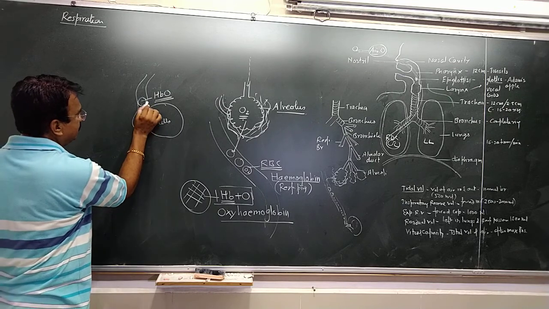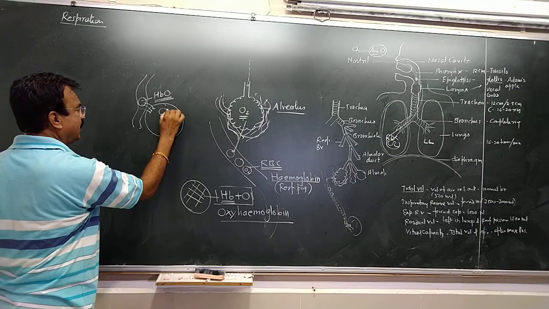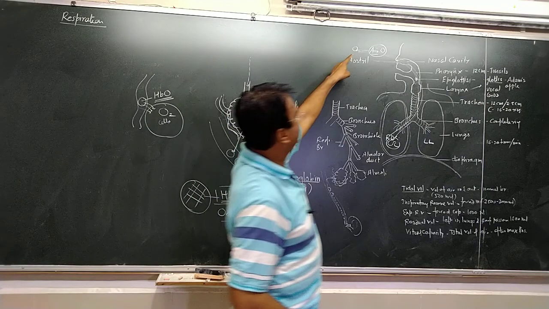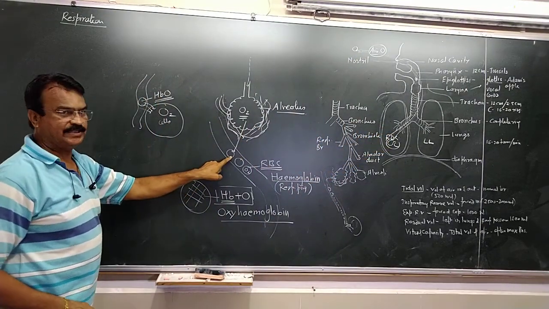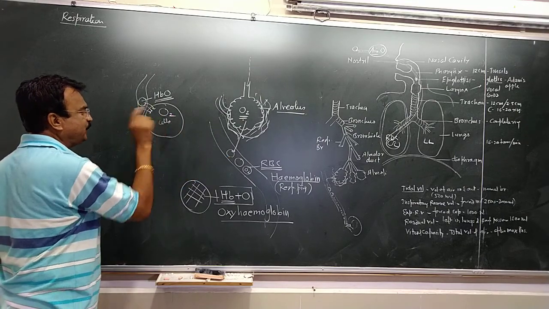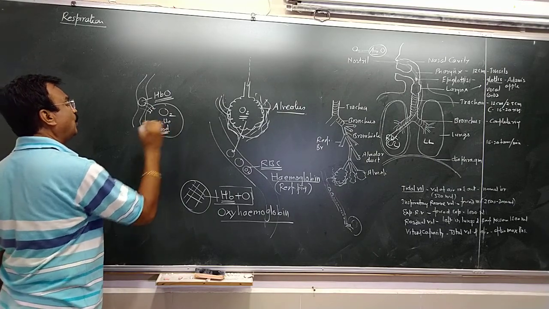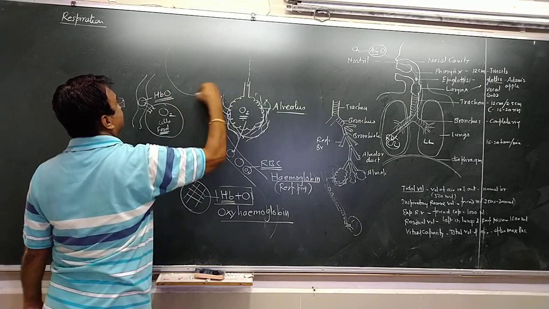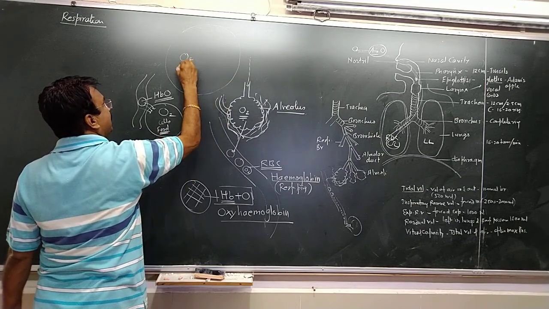And now what will happen? This oxygen will diffuse into the cell. So the cell will get oxygen. The oxygen which is present in the air comes from the air to the lungs, from the lungs to the RBC, that is hemoglobin, and hemoglobin will carry it up to the cell. Now the cell has received oxygen. And inside the cell, we have given the food already. Now the oxygen is available inside the cell.